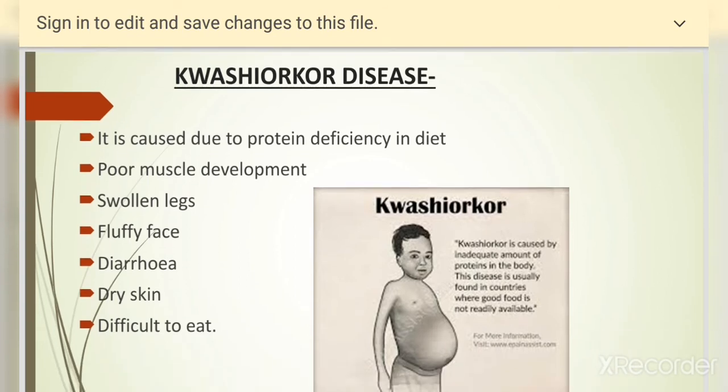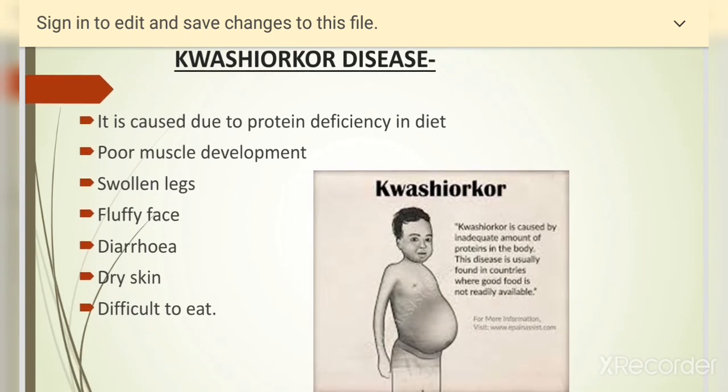First, coming to the Kwashiorkor disease. As you can see in this picture, the boy is having a fluffy, bulged stomach, bulged belly. Now this is caused due to the deficiency of protein in our diet. Here the symptoms are poor muscle development, swollen legs, fluffy face, diarrhea, dry skin, difficulty to eat. So in many countries we find people suffering with this kind of disease. It's a protein deficiency disease.